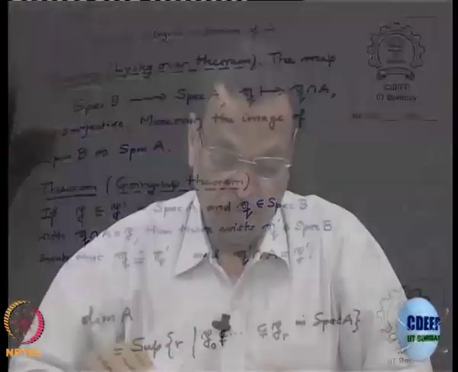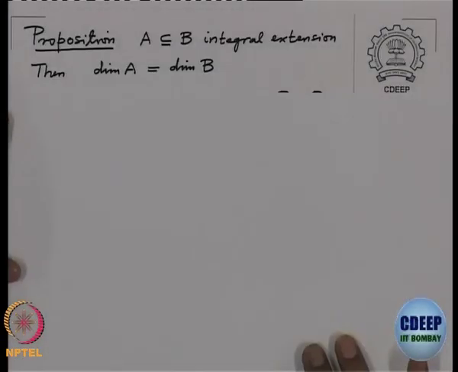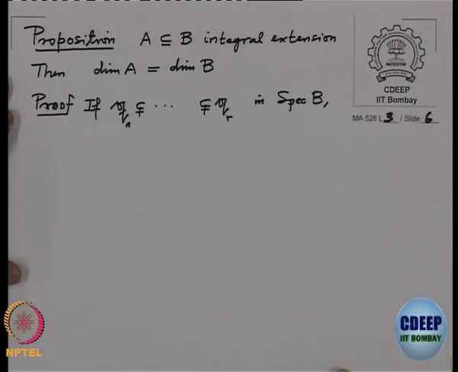Okay, now with this we are ready to prove that if we have an integral extension of rings, then their Krull dimensions are equal. So, what do we have to prove?